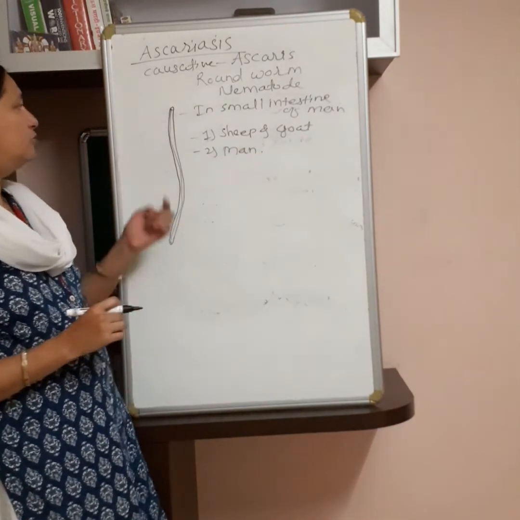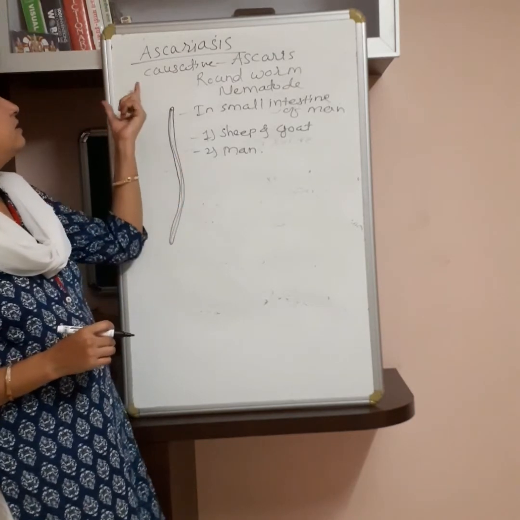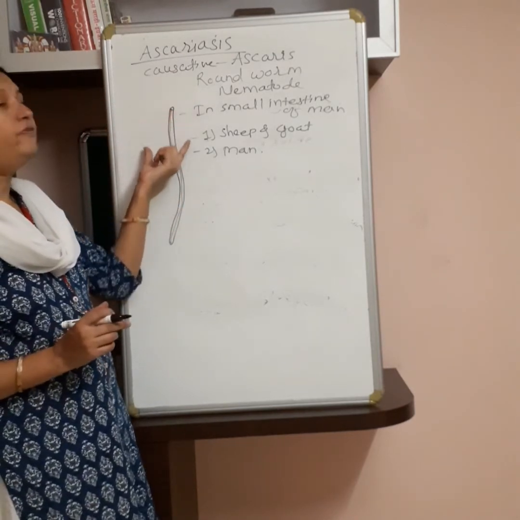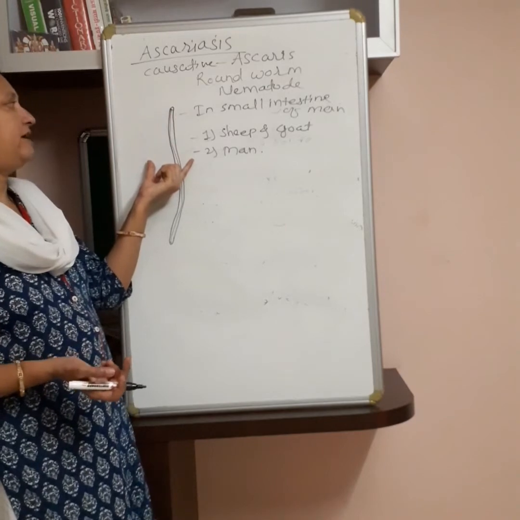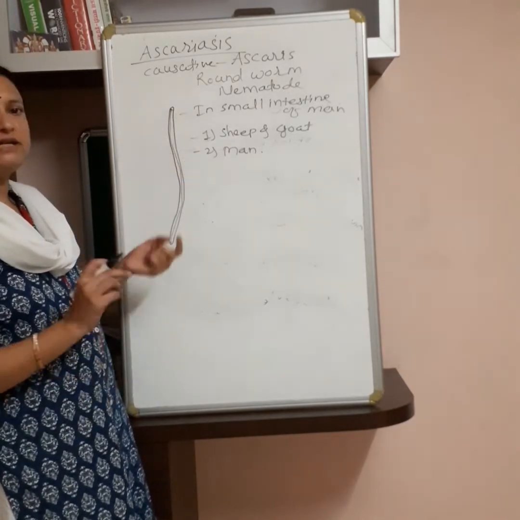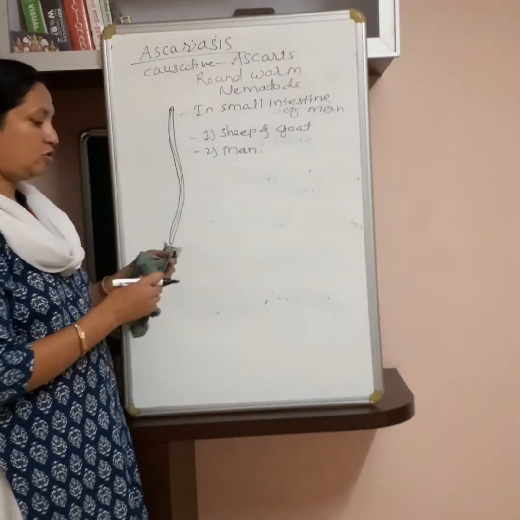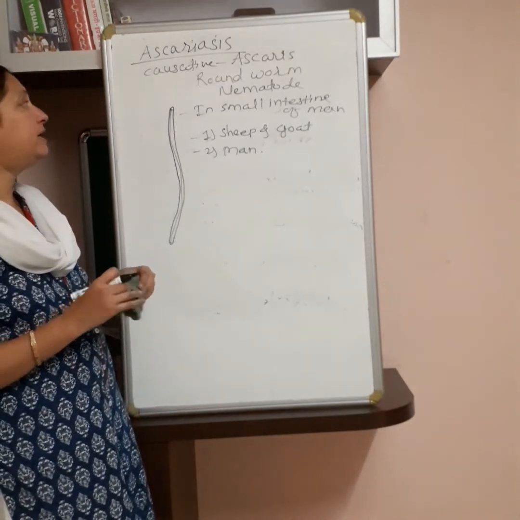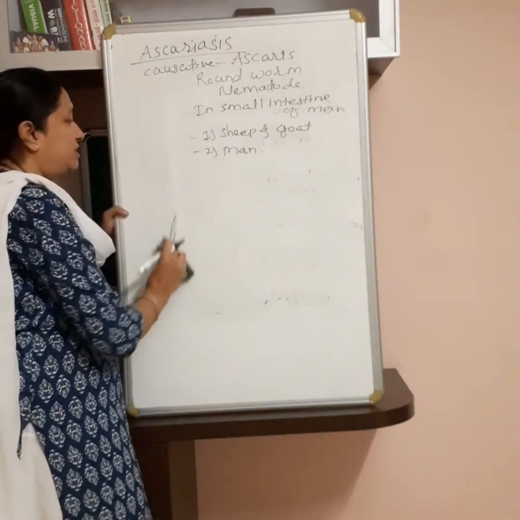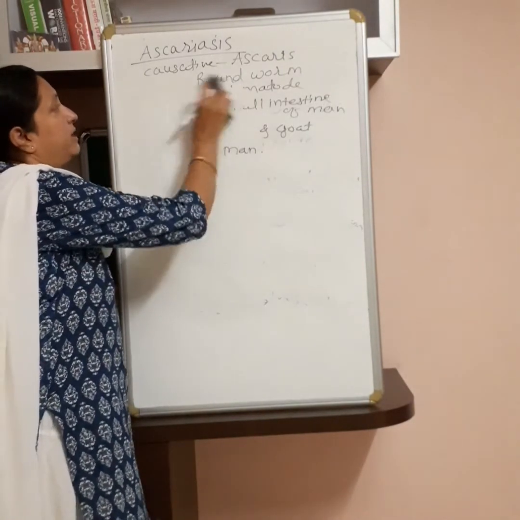Now see here the mode of infection. It infects the digestive tract, means its mode of infection is the gastrointestinal tract. It enters through contaminated food and contaminated water. Now what is contaminated food and water?